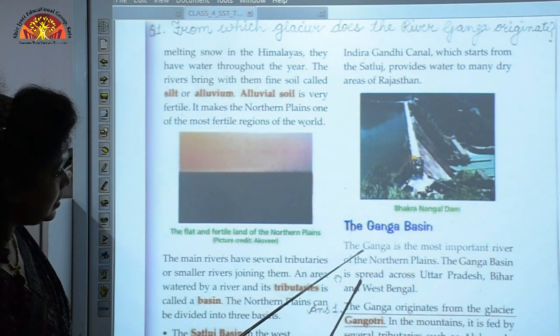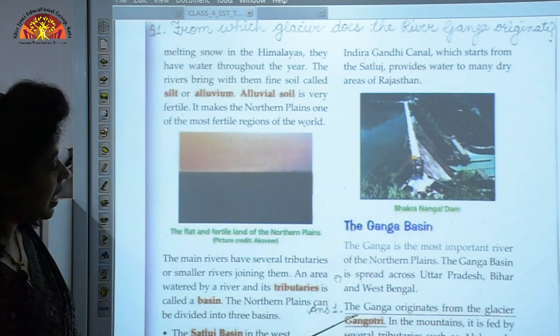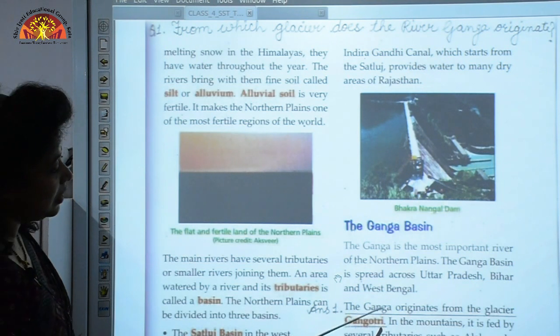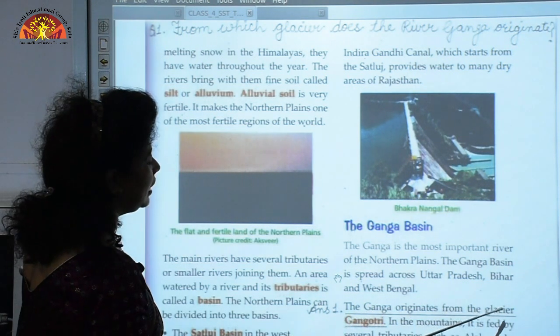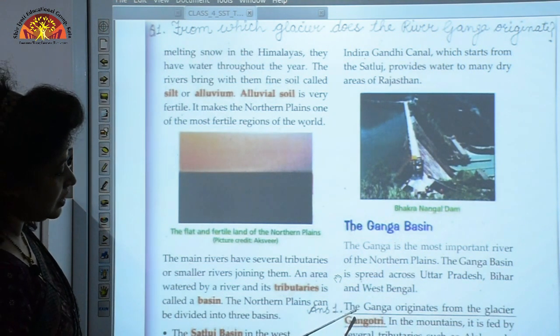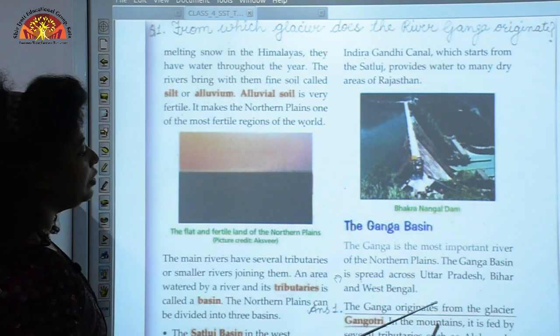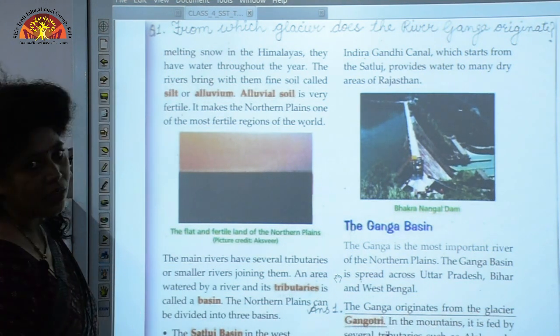The answer is right below the Ganga Basin in the second paragraph. Underline the answer. Write answer 1 here, and underline this sentence: The Ganga originates from the glacier Gangotri.